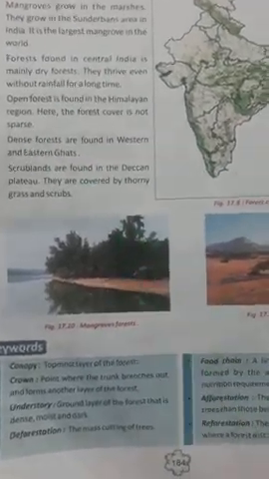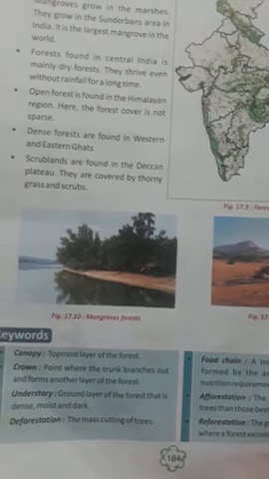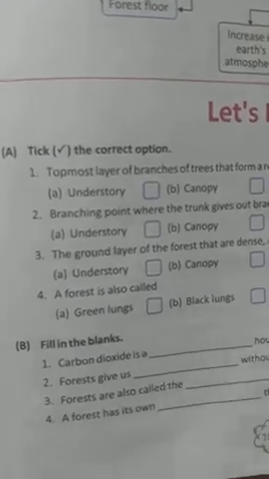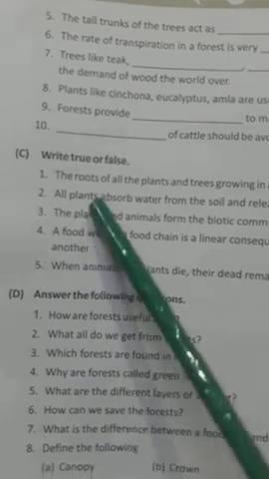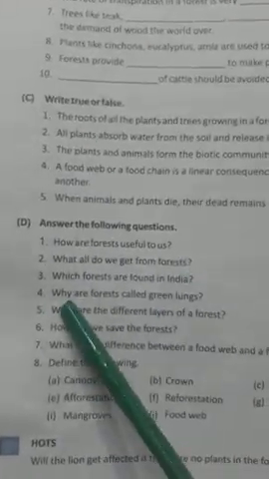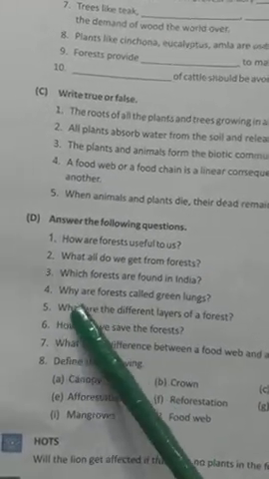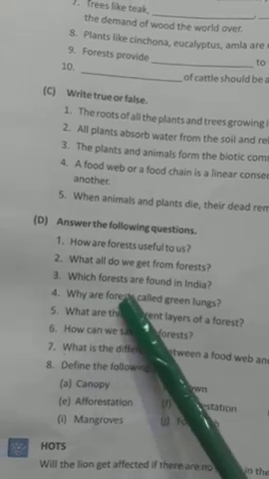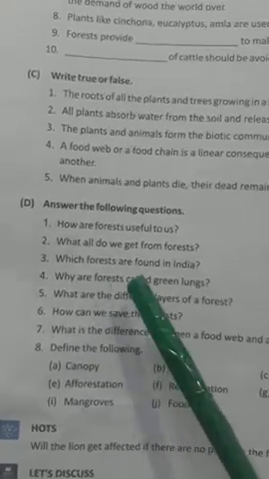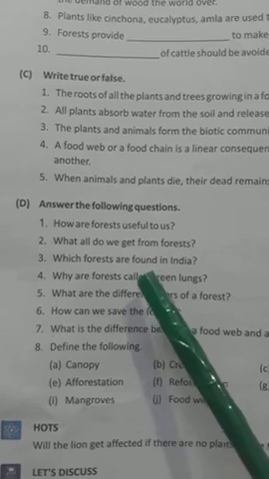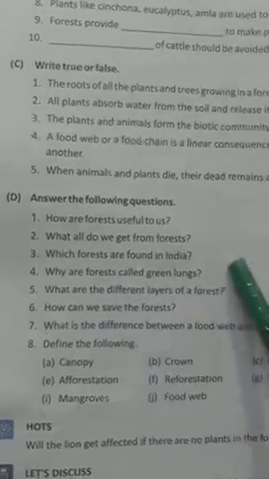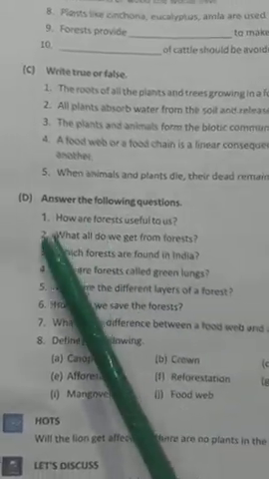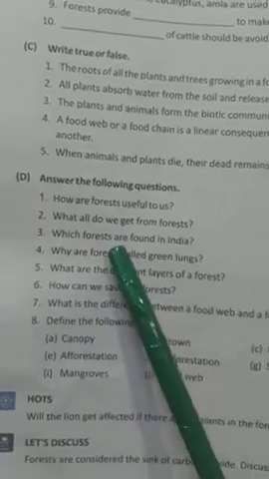So that's the end of this lesson. I hope you have learned something. I'm going to give you homework, that is exercise A. Tick the correct option, fill in the blanks, till 10, true or false. Question answers I will give you, those also important questions only. The questions whose answers I didn't give, those you need not write. Write only the answers that I will give.